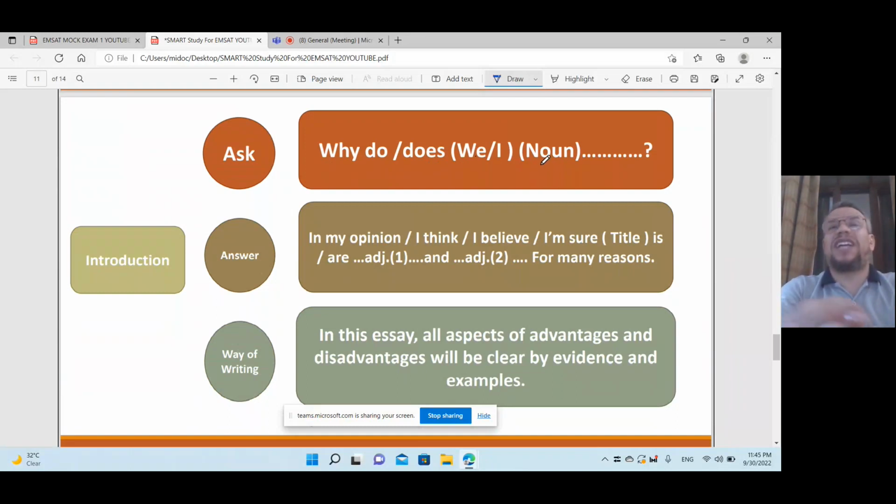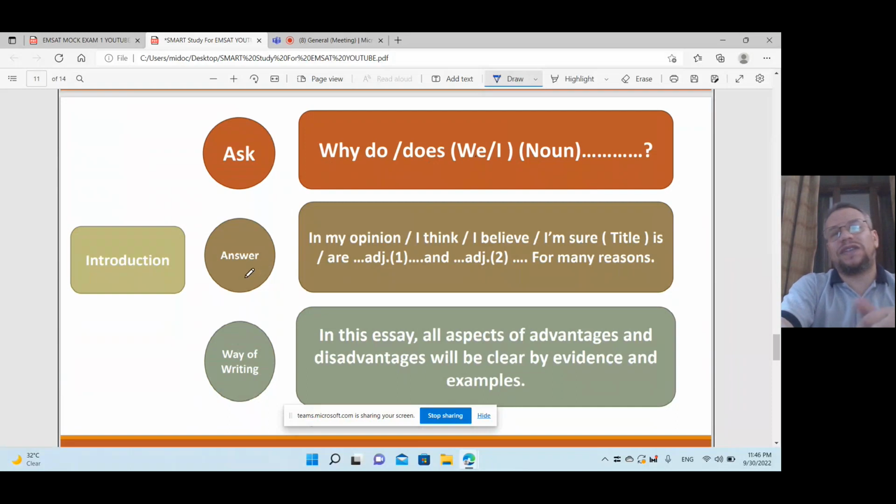Then you talk about the noun. Why do we, for example, prefer so and so? Or another noun, the title itself. So when you finish the why question, and I will give you examples later, inshallah, you have to answer the question.